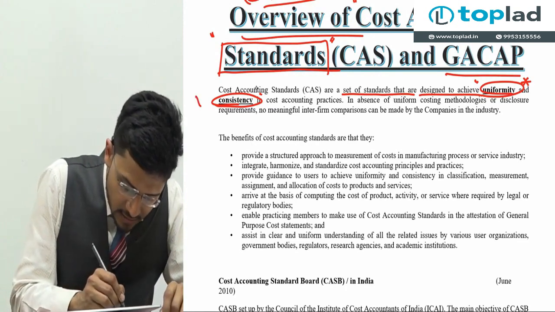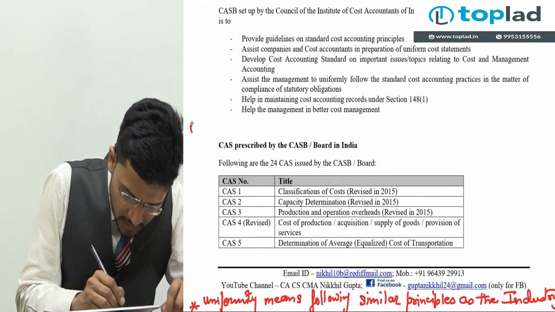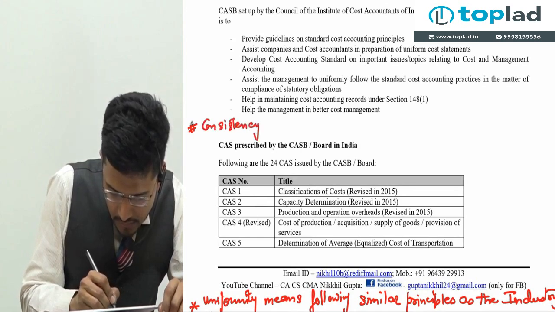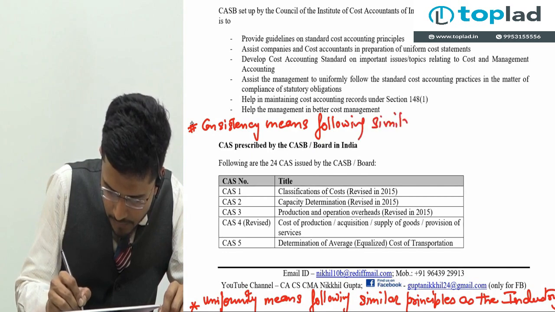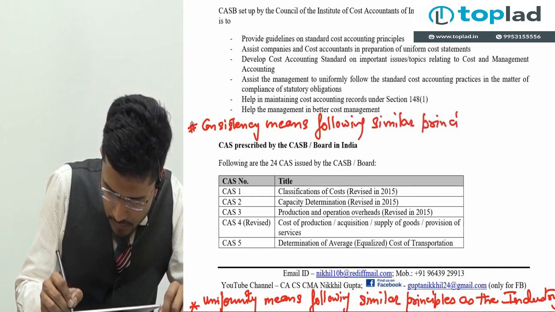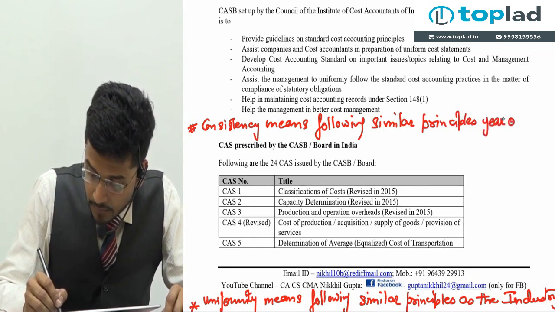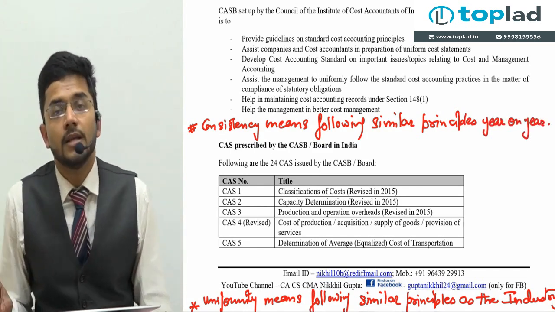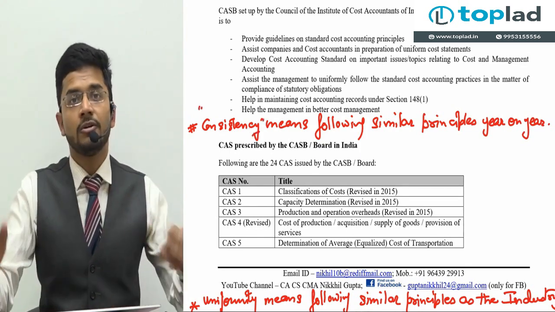Second is consistency. Now let us put a hashtag on consistency and let's define consistency. What do you mean by consistency? Consistency means following similar principles year on year. Consistency means that you have to follow similar cost accounting principles over a period of time.